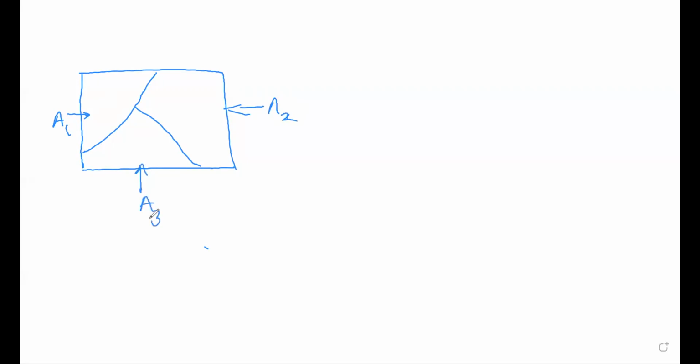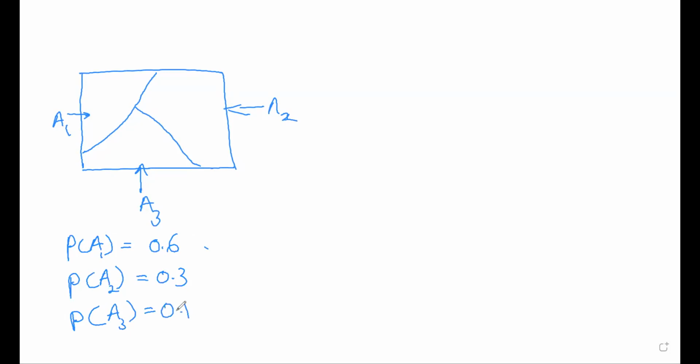Okay, there are 3 firms. 60% from agency 1, 30% from agency 2, and 10% from agency 3. So that means P(A1) equals 0.6, P(A2) equals 0.3, and P(A3) equals 0.1. Altogether you can see that it makes 1. The probability of the sample space equals 1, right?